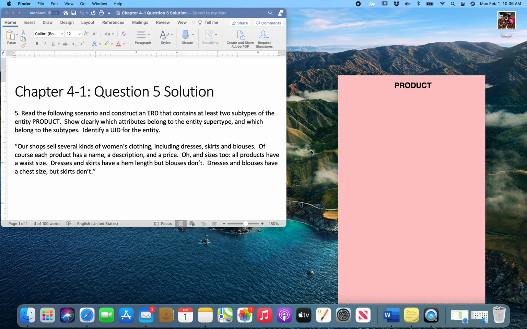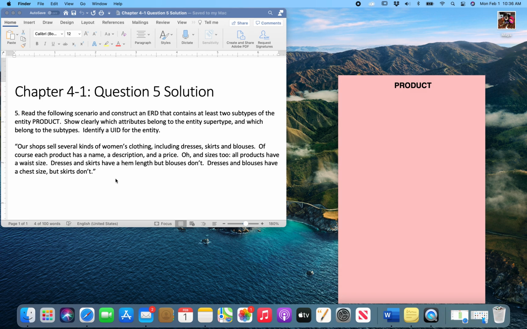Now, you'll notice that a lot of the time, the supertype isn't very descriptive, doesn't give you a lot of information, and that's a good thing because we're supposed to get more specific with the subtypes. So, we will just jump right into this question and I will read the scenario all the way through.